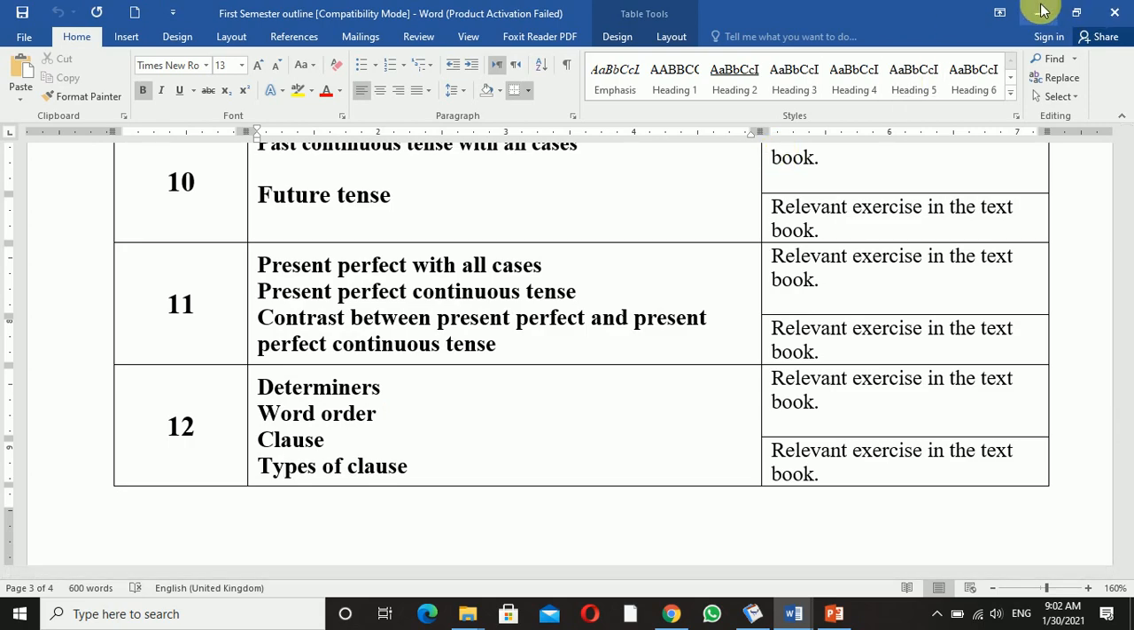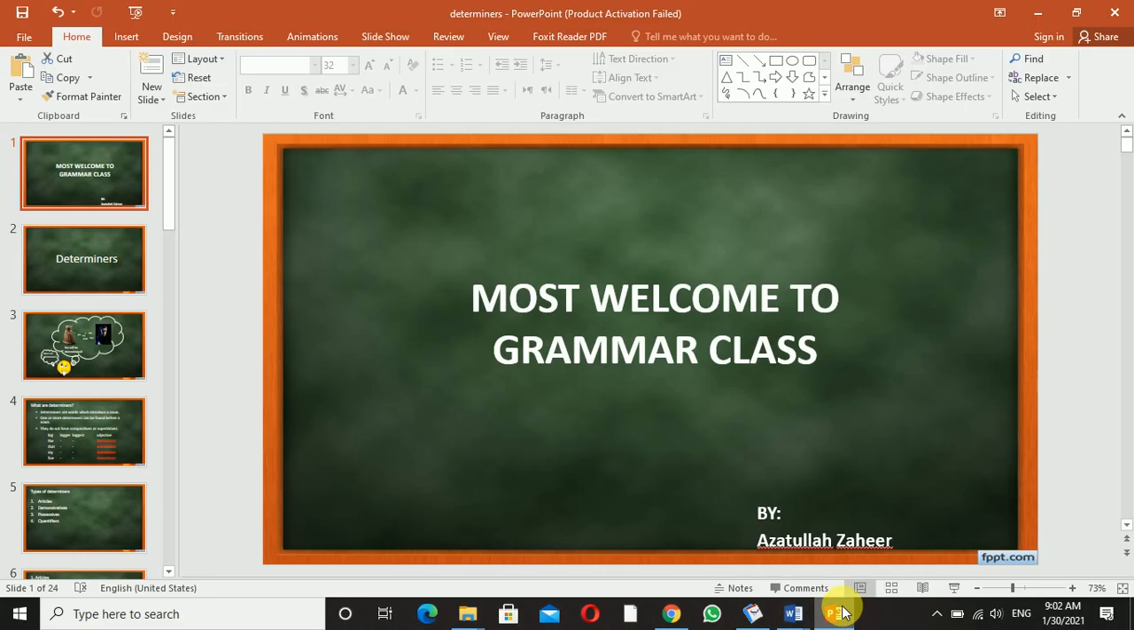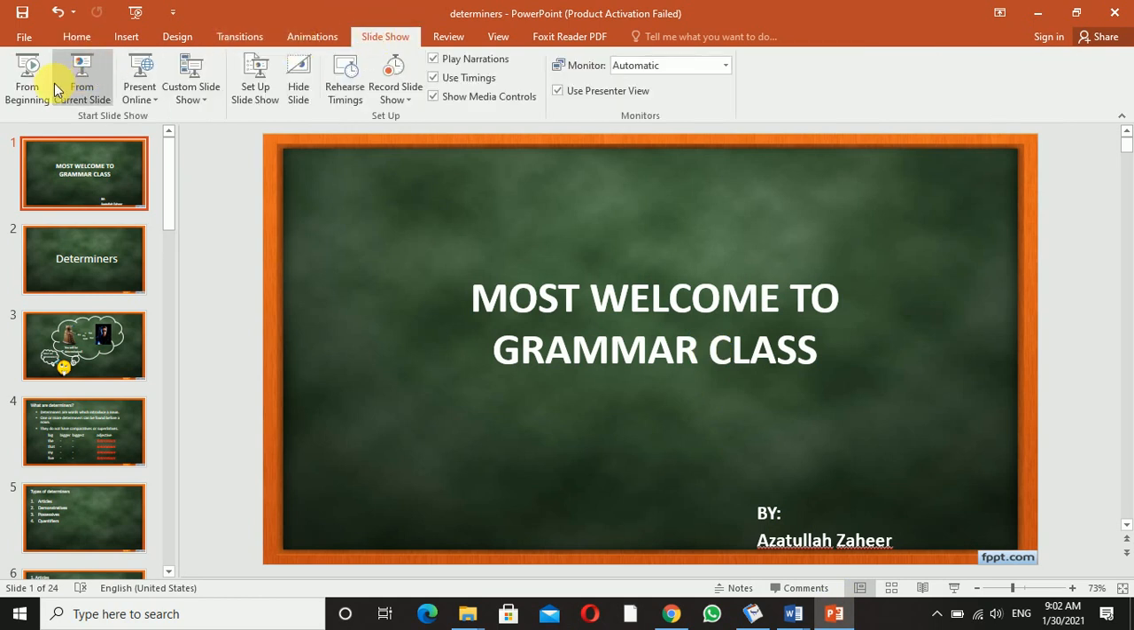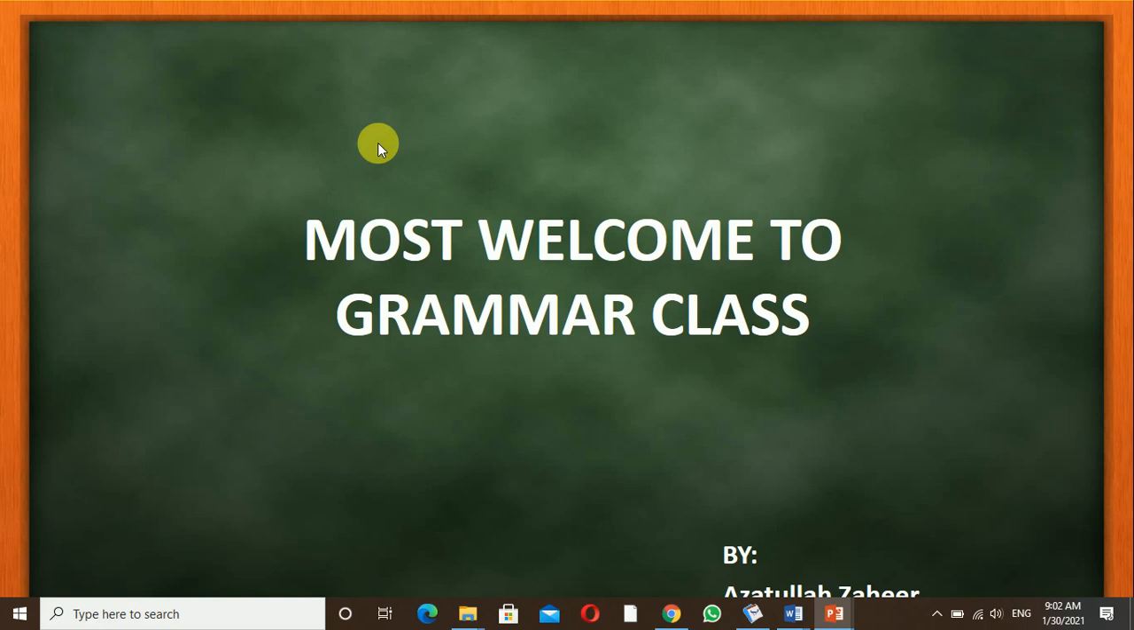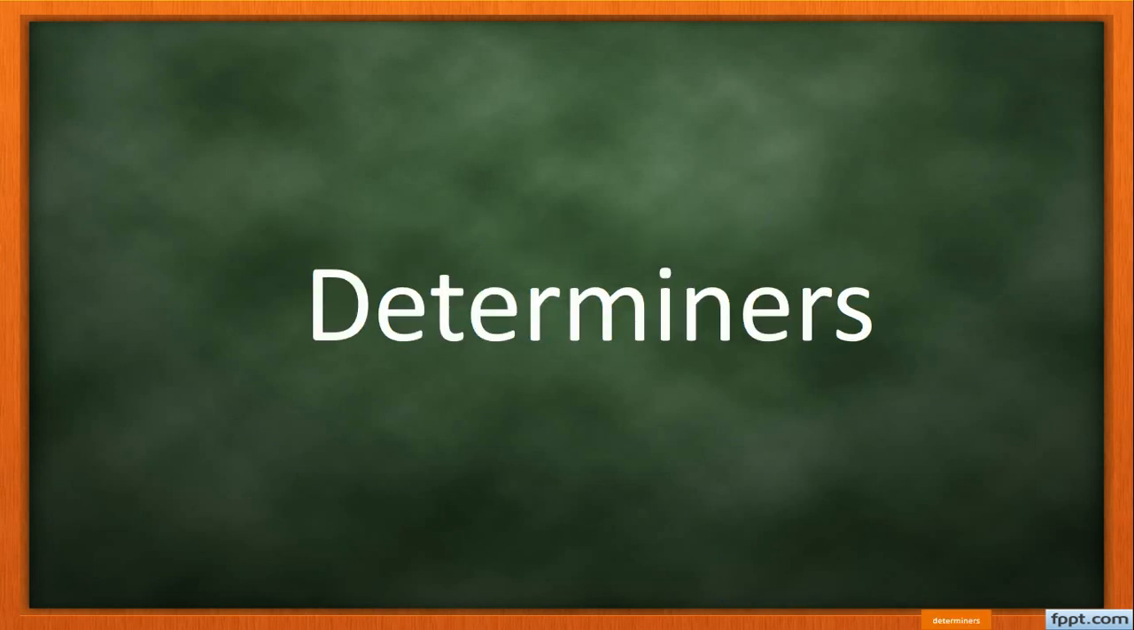So let's get started, students. First we have the determiner. Now what is a determiner and how do we define a determiner? Welcome to the grammar class once again. Let's get started. Determiners. What are determiners and why do we call them determiners? Inshallah, we are discussing determiners here.